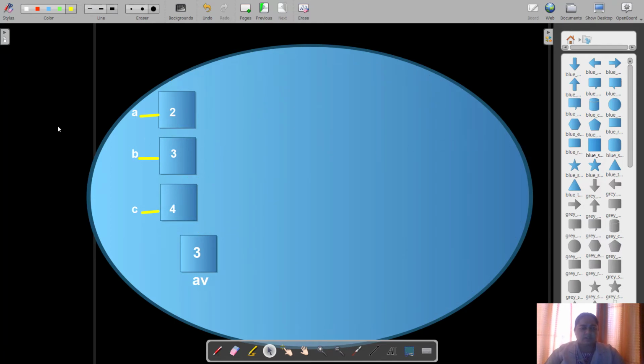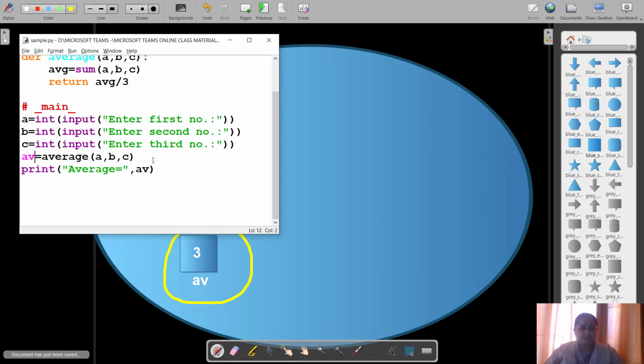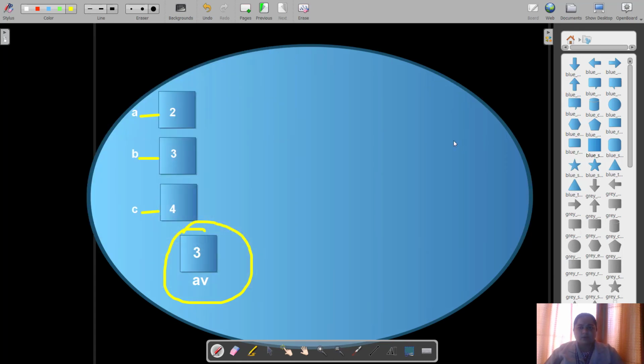So now you can see that at the end we are left with the result, that is AV, which is printed over here in the last statement. So this is the flow of execution during a function call in a program.